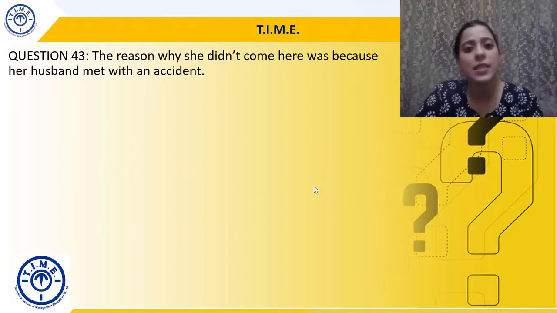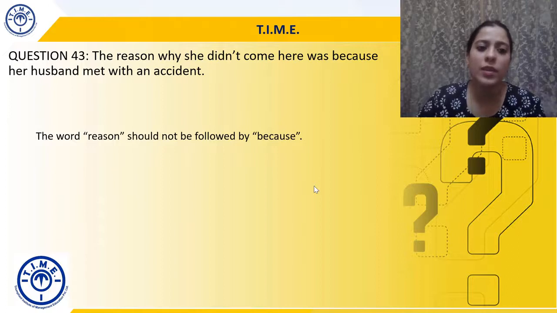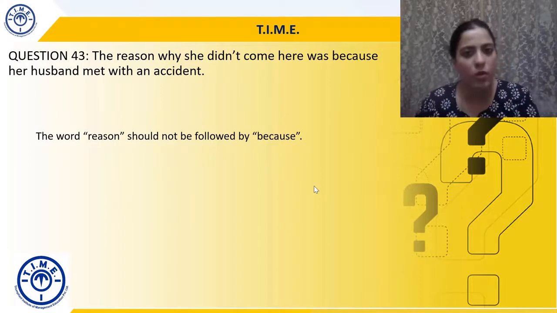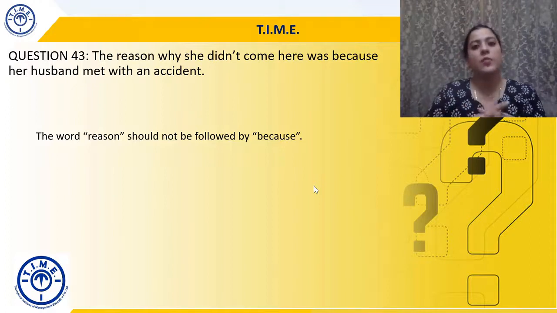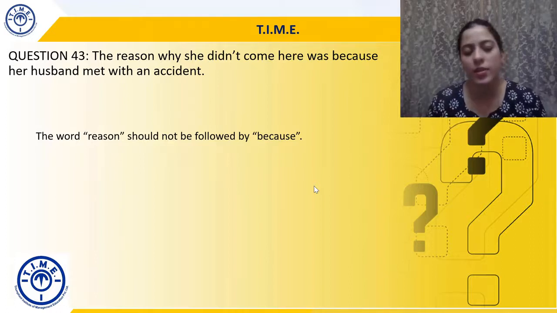The reason why she didn't come here was because her husband met with an accident. The reason why she didn't come here or did not come here was because her husband met with an accident. Now the word reason should not be followed by because, reason already means because. Because का meaning reason में already आ रहा है. So we're not going to use the same meaning words again and again. हम redundancy नहीं चाहते हैं sentence में. So basically we'll just remove because.